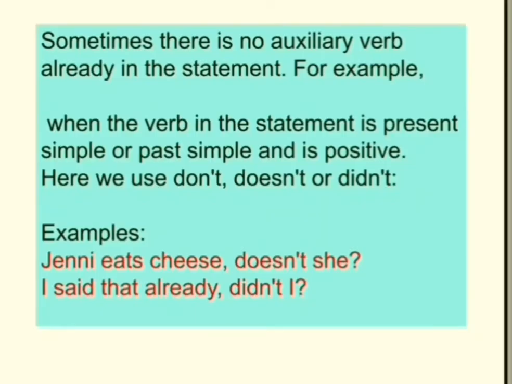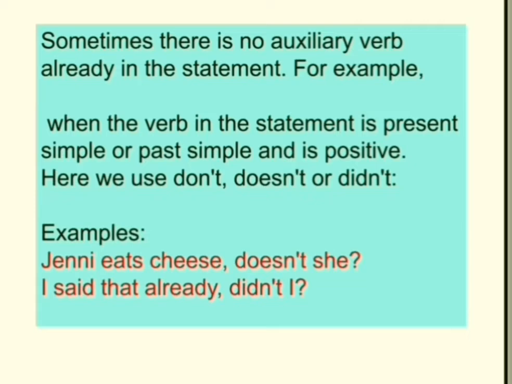Sometimes there is no auxiliary verb already in the statement. For example, when the verb in the statement is present simple or past simple and is positive. Here we use don't, doesn't or didn't. So children, if you get auxiliary verbs in the statement, then it is very easy for you to use question tags.